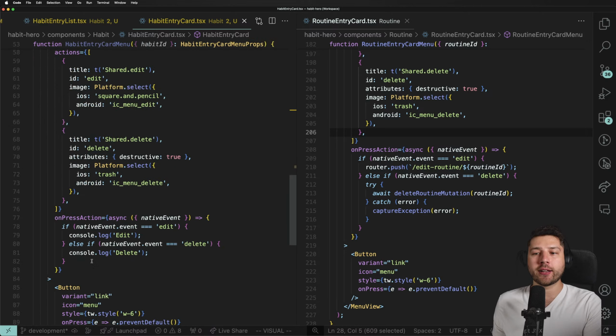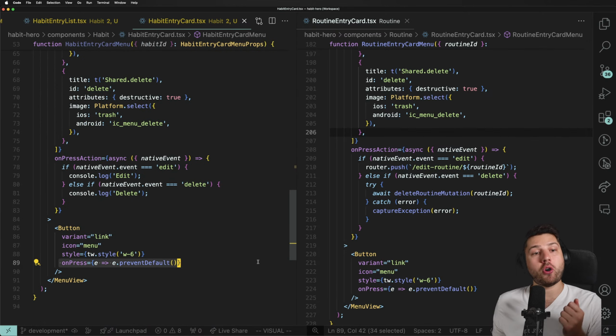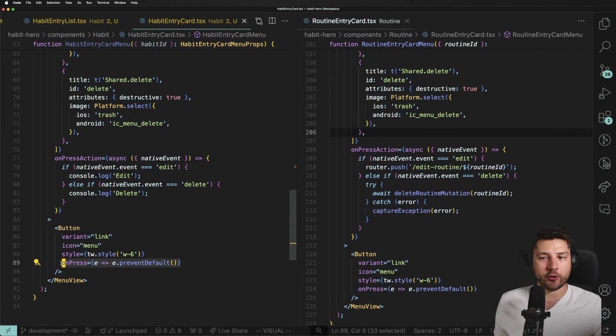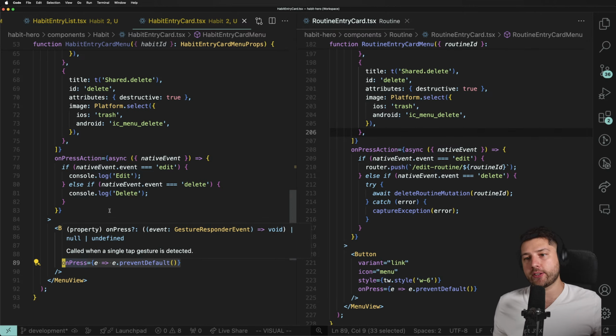But we don't want this on press button to also navigate you there. If you're pressing this here, you want to open the menu, not navigate. So we prevent the default behavior to not have the event bubbling up, right? So that's what we do.